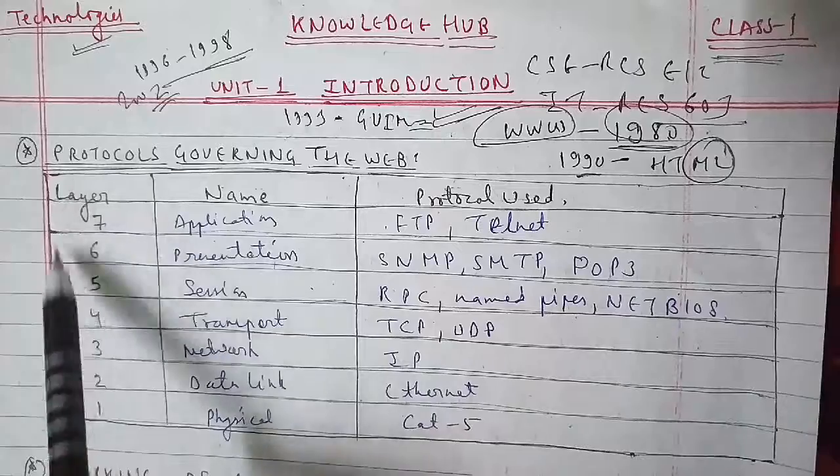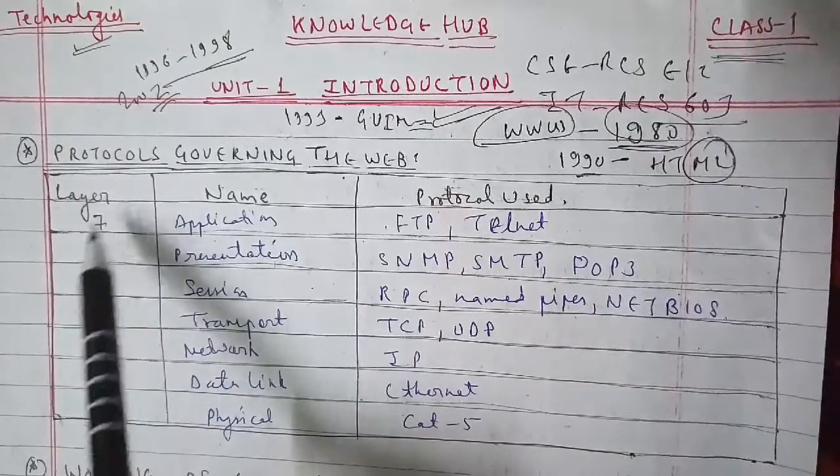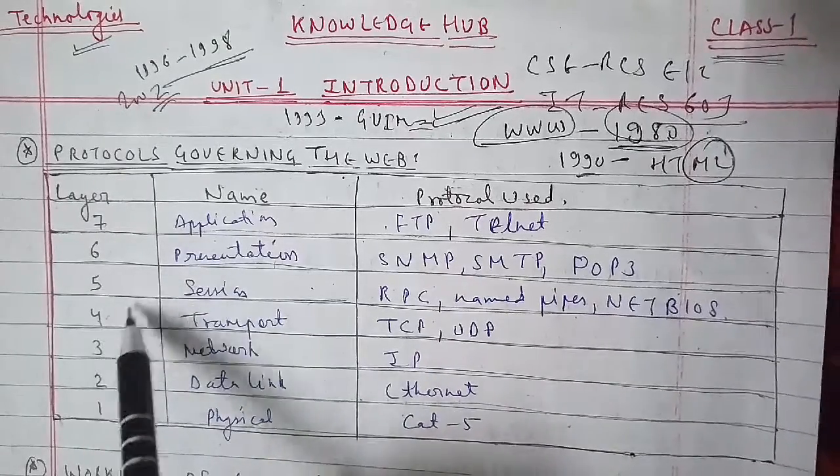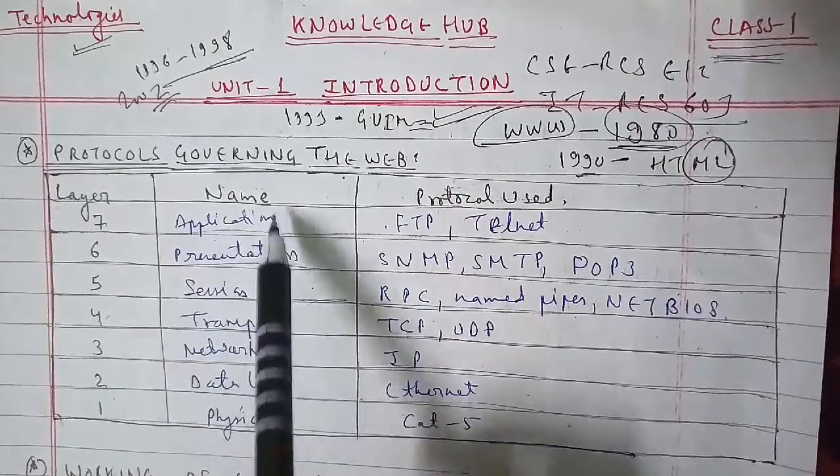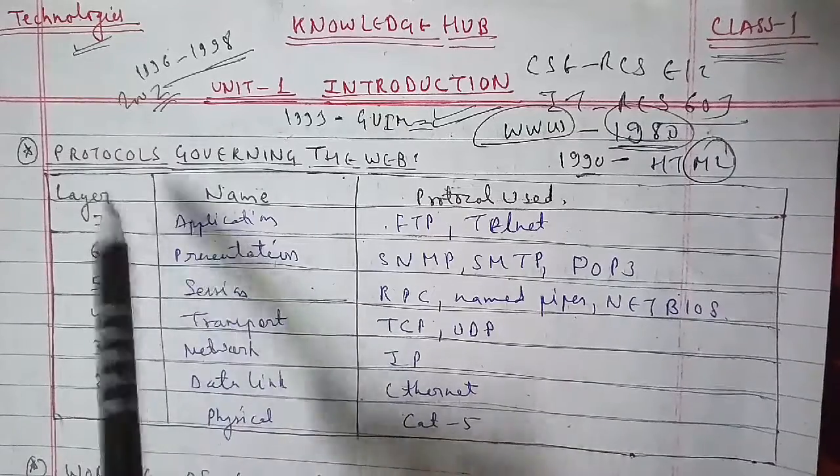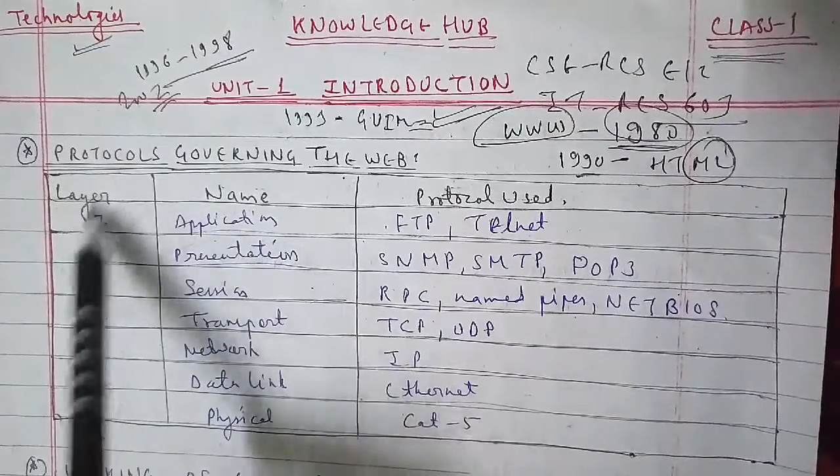What is the name of layer 7? That is application. Layer 6 is presentation. Layer 5 is session. Layer 4 is transport. Layer 3 is network. Layer 2 is data link, and layer 1 is physical.